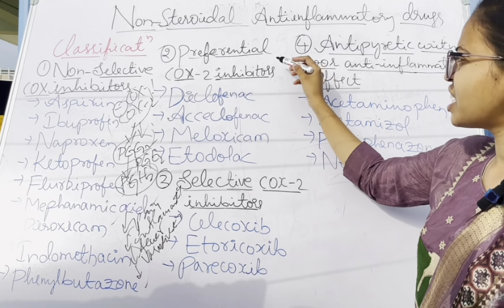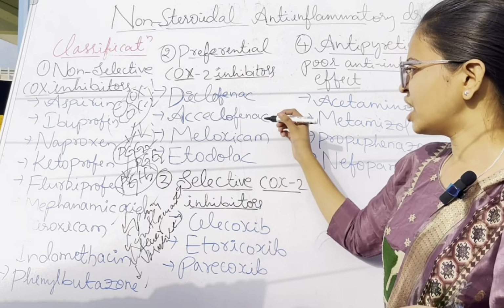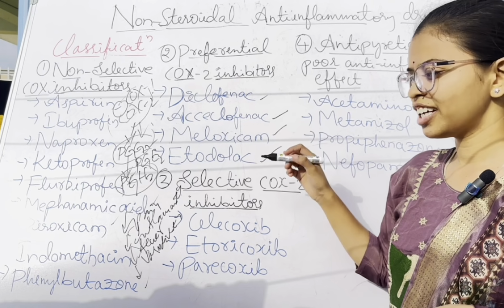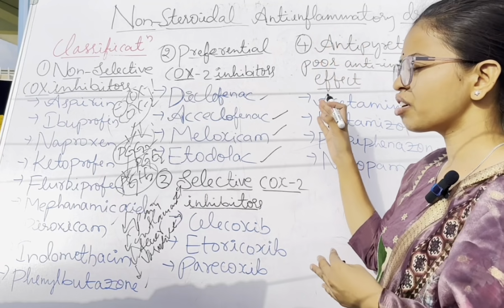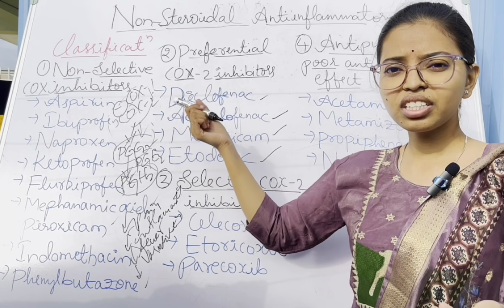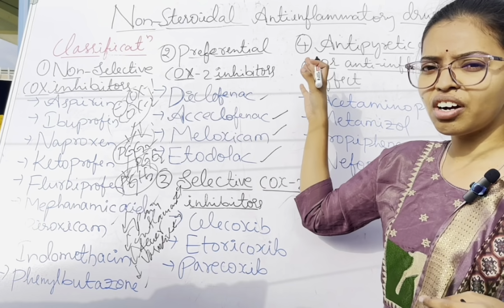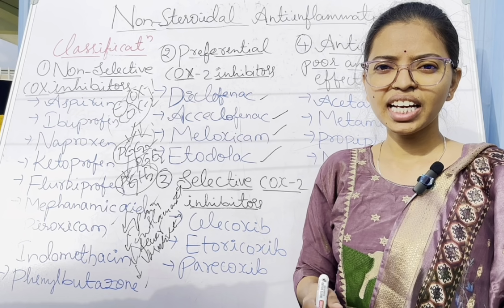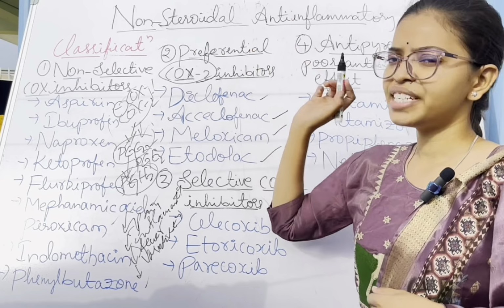No worry. Next one, the preferential COX-2 inhibitors. The preferential COX-2 inhibitors are diclofenac, aceclofenac, meloxicam, and etodolac. These four drugs come under preferential COX-2 inhibitors. They inhibit both the enzymes like non-selective COX inhibitors, but the only difference is that they inhibit COX-1 weakly and strongly inhibit the COX-2 enzyme.